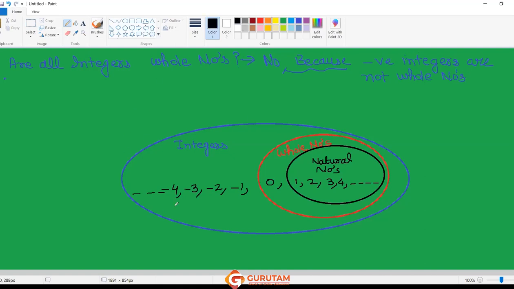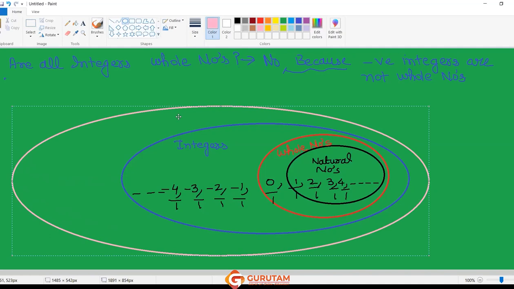Now if I write 1 in the denominator of each one of them, they will become numbers in the form of p upon q. So what are they known as? Rational numbers.